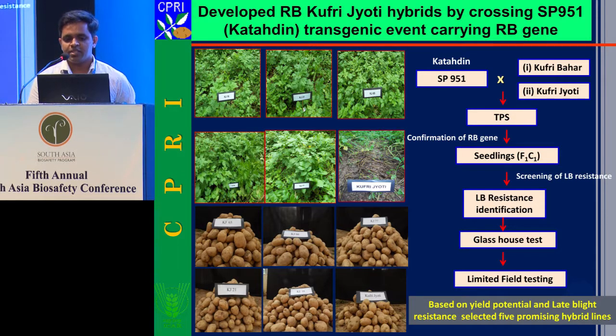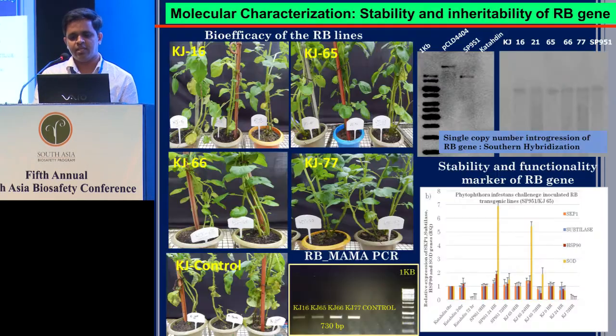So we selected the best 5 lines based on continuous successive generations over around 7 years. We selected these 5 lines based on yield potential as well as late blight resistance, and we consider them stable lines after 7 years. We checked the bioefficacy against late blight every year under containment facility as well as in greenhouse, because Shimla has very high disease pressure and is very congenial for late blight.